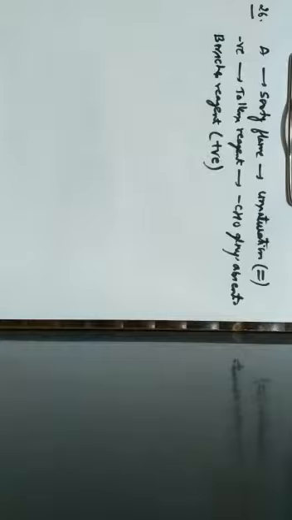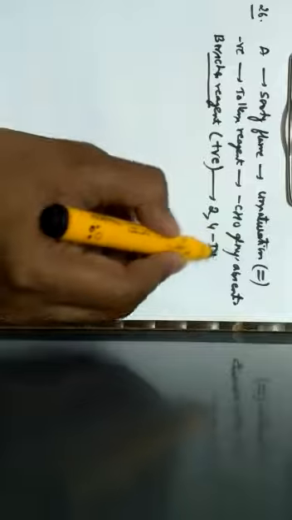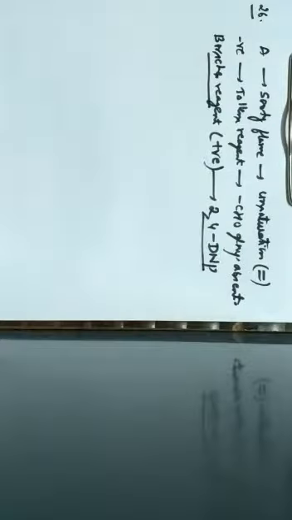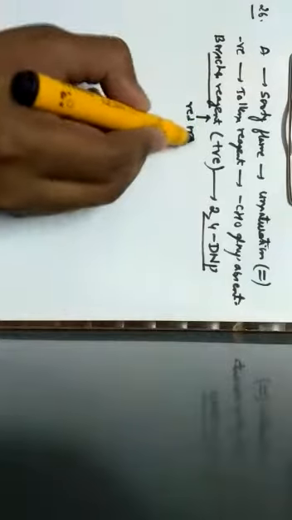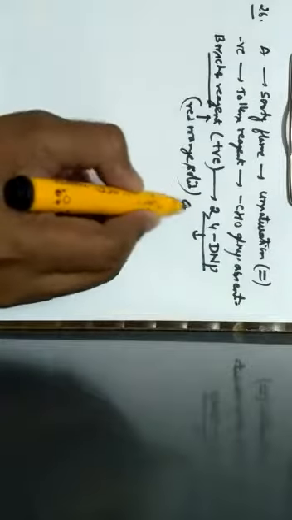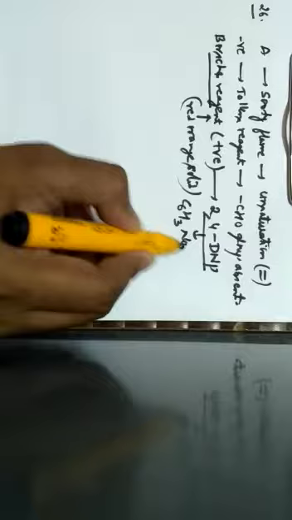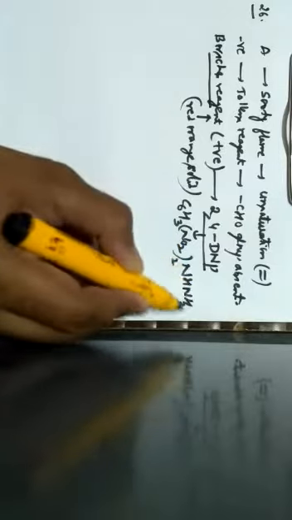So here you should know what Brady's reagent is. Brady's reagent is nothing but 2,4 DNP. 2,4 DNP is nothing but what? 2,4 dinitrophenylhydrazine is nothing but Brady's reagent, where this reagent will give a red orange solid. So when you go through the formula of 2,4 DNP, it is written as C6H3(NO2)2NHNH2. This is the formula for 2,4 DNP.